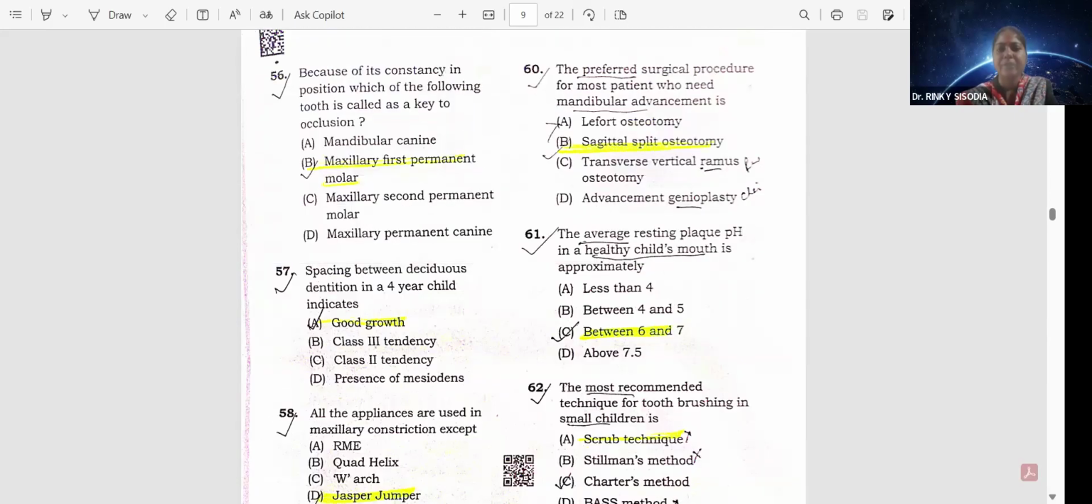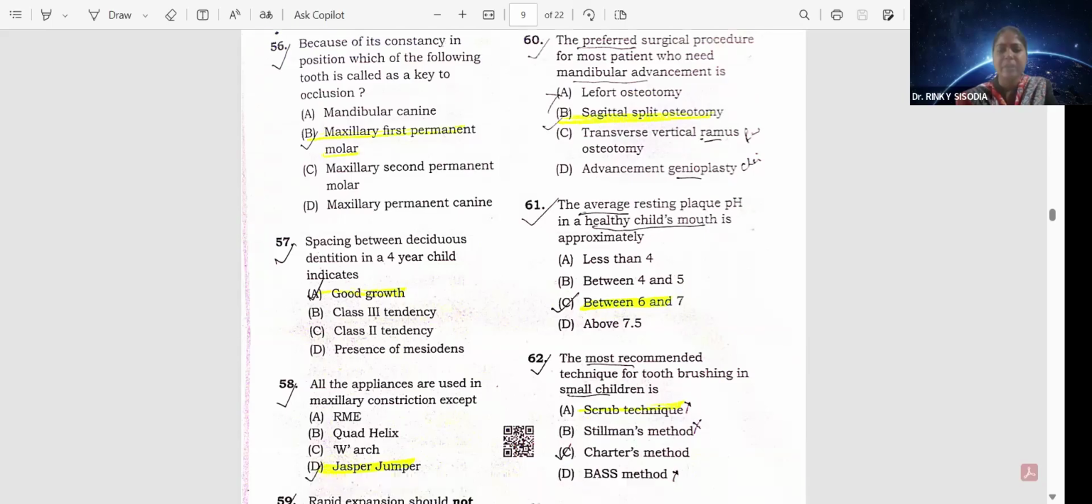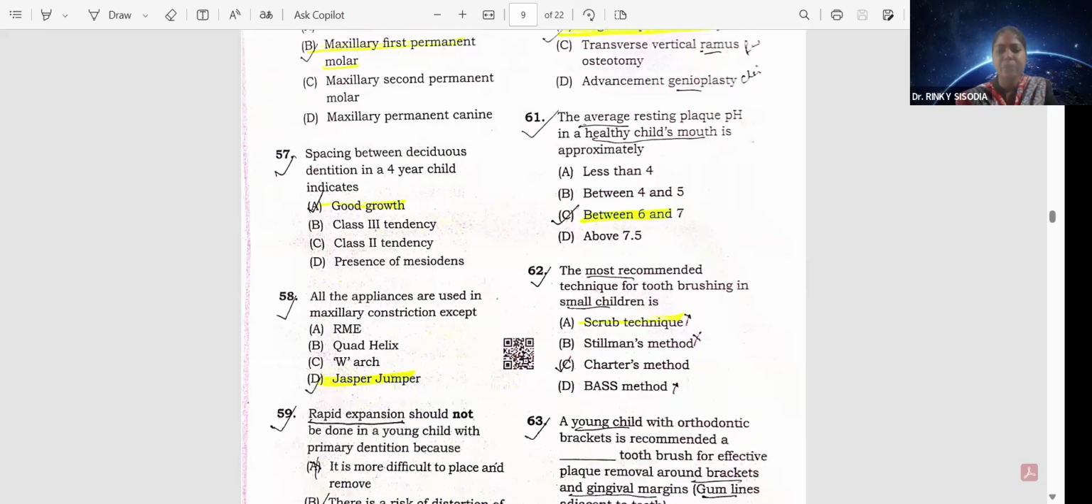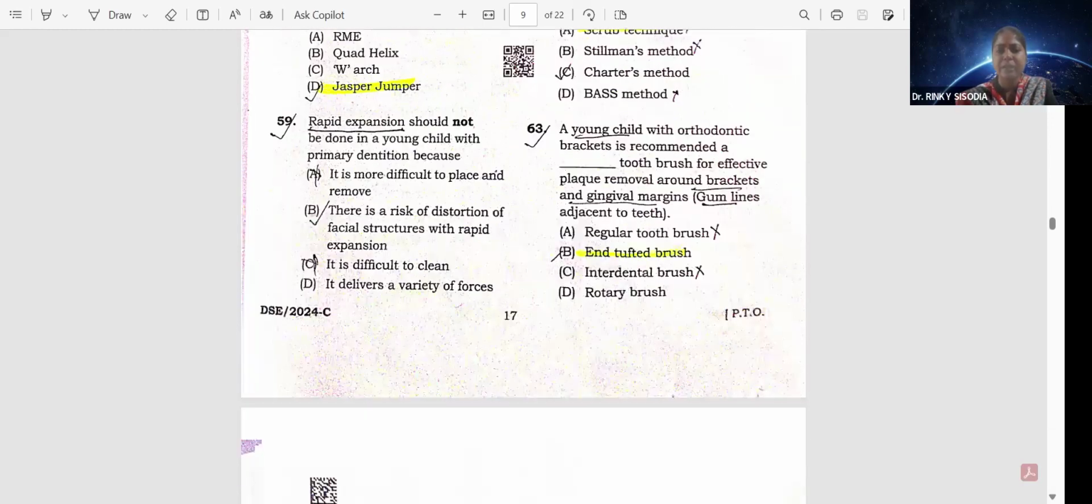61. The preferred surgical procedure for most patients who need mandible advancement is sagittal split osteotomy. Option B. 62. The average resting plaque pH in a healthy child's mouth is approximately between 6 and 7. The most common recommended technique for toothbrushing in small children is the scrub technique. That is option A. Question number 63.